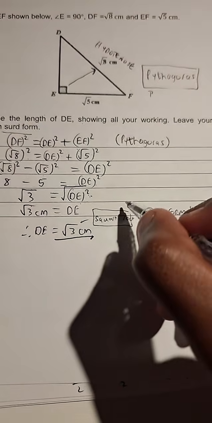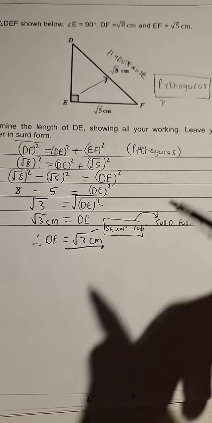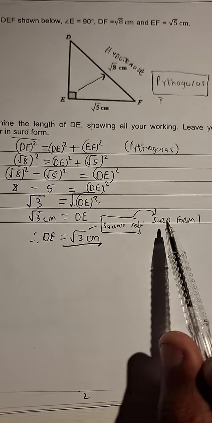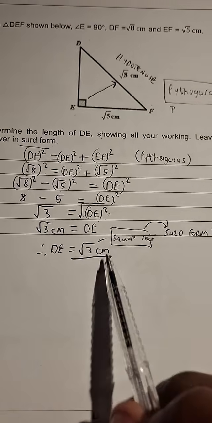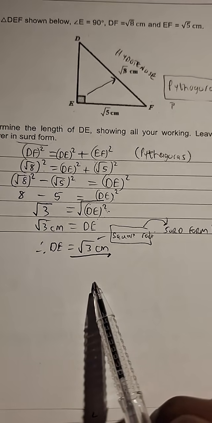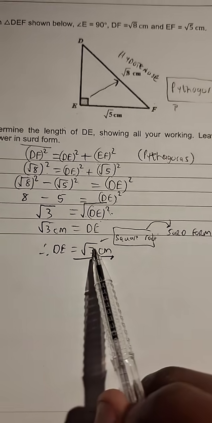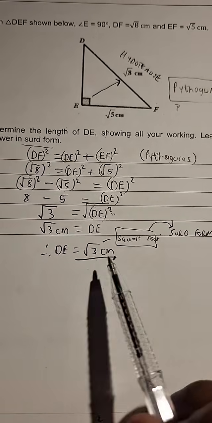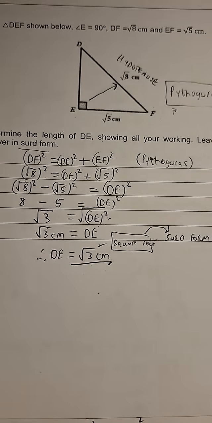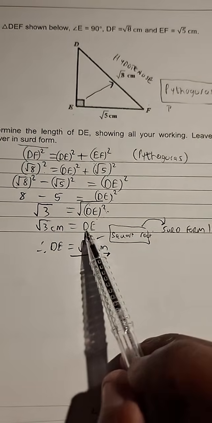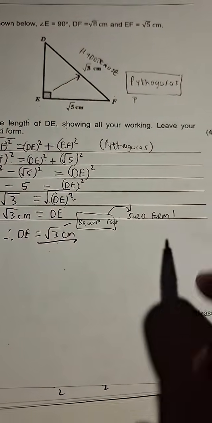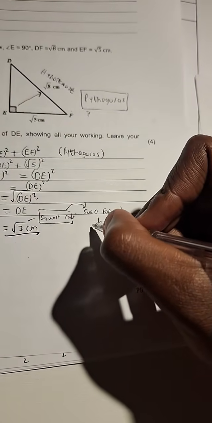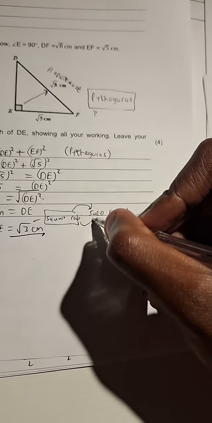Okay, so surd form doesn't mean anything else but just that. Surd form means you leave your answer with the square root. You don't put this in your calculator and get the decimal form of the answer. You leave your answer having the square root. That's what surd form means.